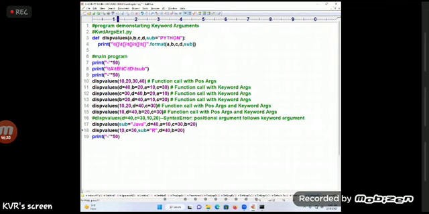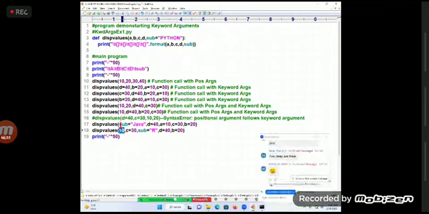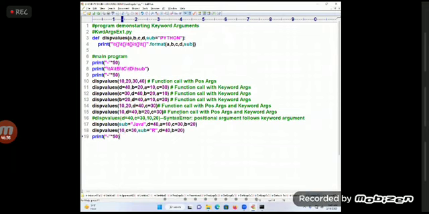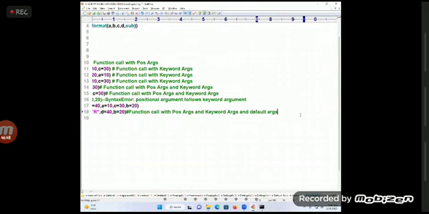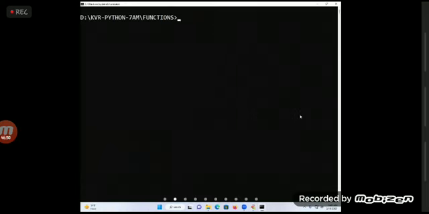First one, positional. Going to where? A. Next, c goes to where? C. Next, sub goes to where? Sub. D goes to where? D. Next, b goes to where? B. What is this called? Function call with positional arguments, keyword arguments, and what? Default arguments. Okay. No issue.